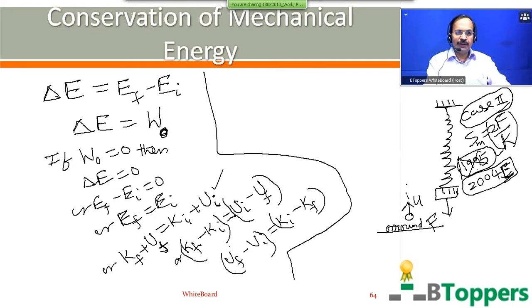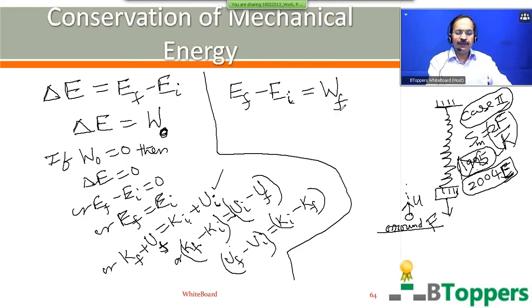Suppose a single non-conservative force, that is frictional force, acts on the body, but other forces acting on the body are conservative. Then the change in the total mechanical energy of the body or system when the system passes from one state I to another state F is equal to the work done by the frictional force on the body or system.